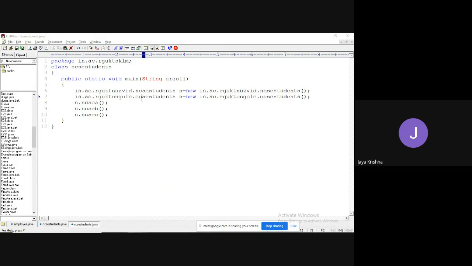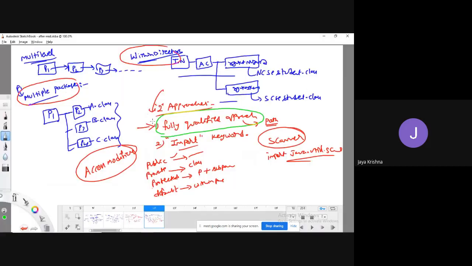So that is the reason we are moving to using the import keyword. What is the syntax of using the import keyword? We are going to just use the keyword import. Import is a predefined keyword which is meant to tell the compiler that I want to import some files which are available in the specified location.